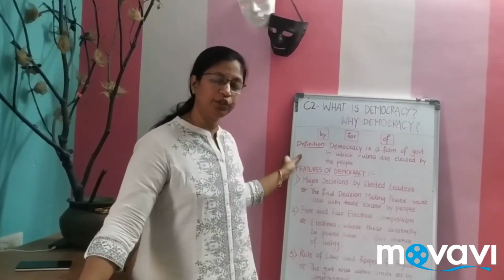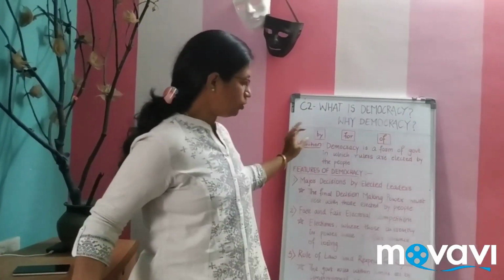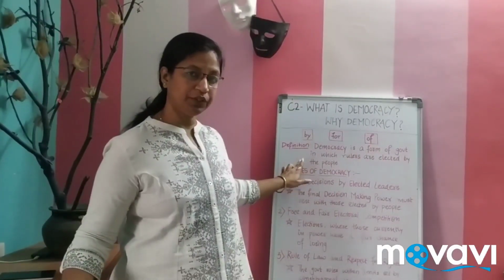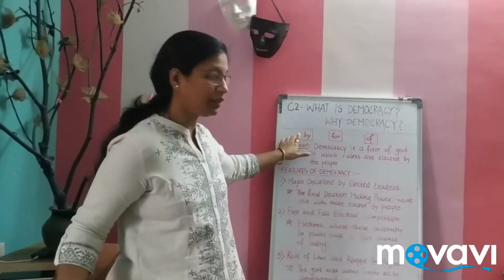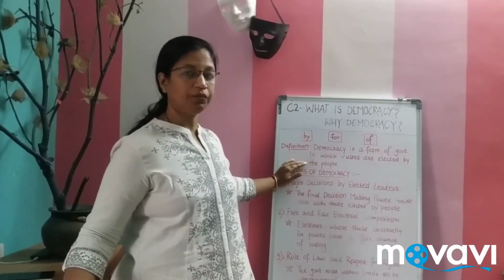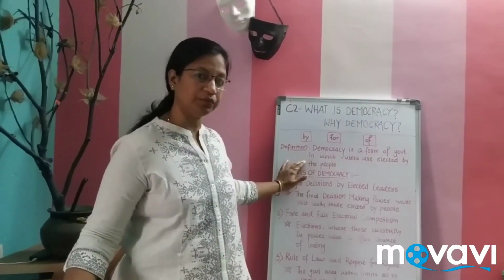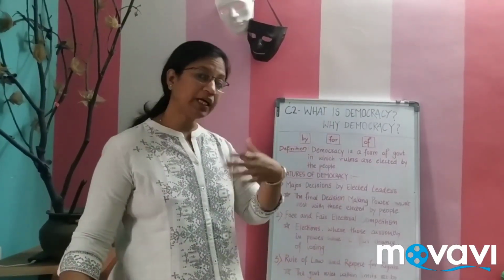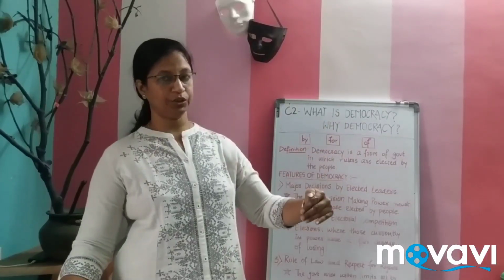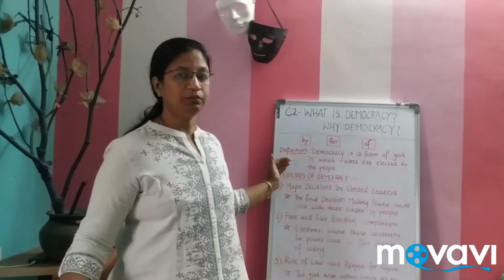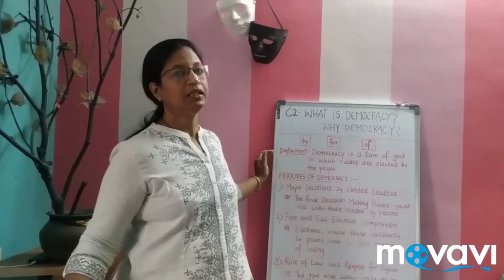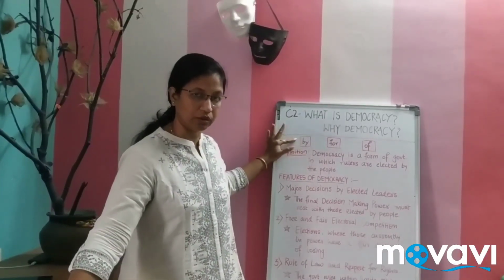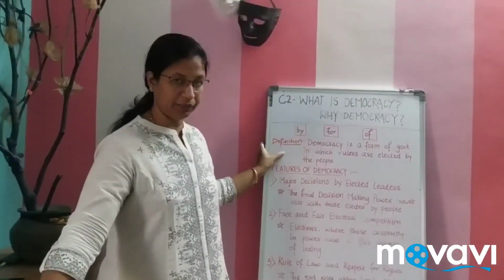Let us go into the simple definition of democracy here. Democracy is a form of government in which the rulers are elected by the people. Do you think this definition gives you a clearer sense? From now onwards in the 9th standard, whenever the question is what is democracy, you are supposed to answer this. It is a form of government, and what kind of government is it? Through elections, the representatives on behalf of the people come and govern the country. The earlier definition is not wrong, but from now on you have to go with this definition.